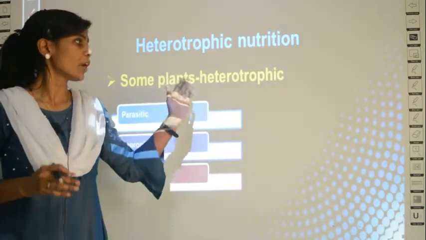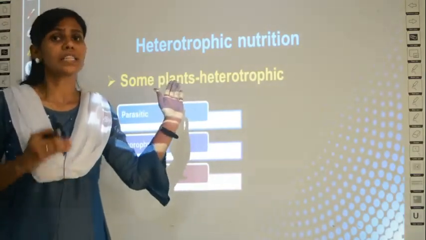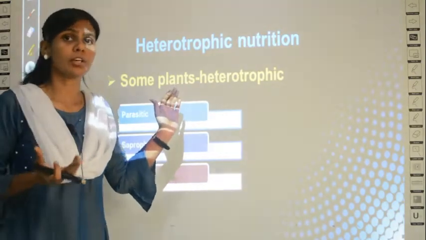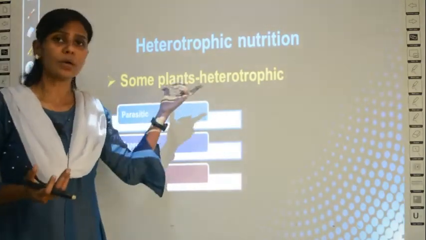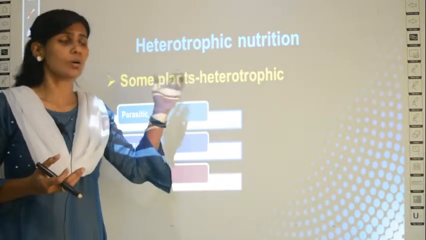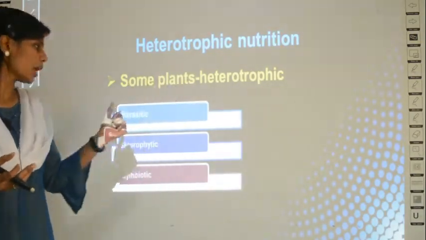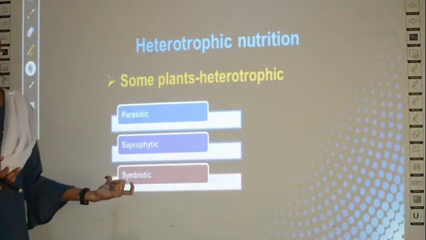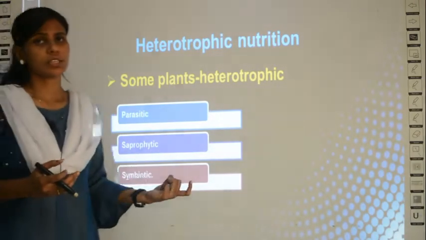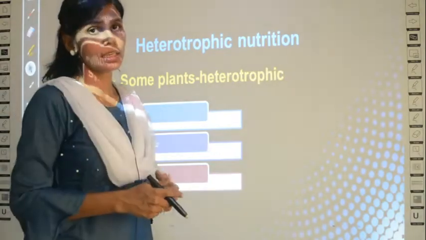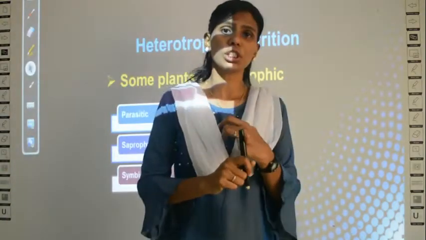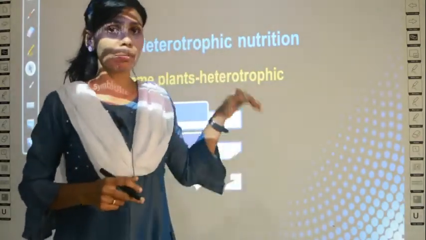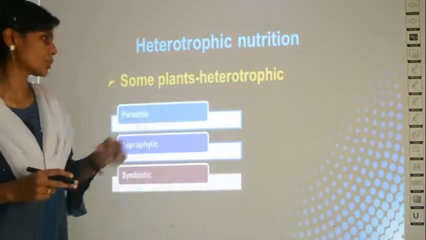Plants are usually autotrophic, but sometimes when they can't prepare their own food or when they need some other organism's help, they will undergo heterotrophic nutrition also. In today's class we are going to learn in detail about parasitic, saprophytic and symbiotic nutrition. All of them are heterotrophic nutritional types.